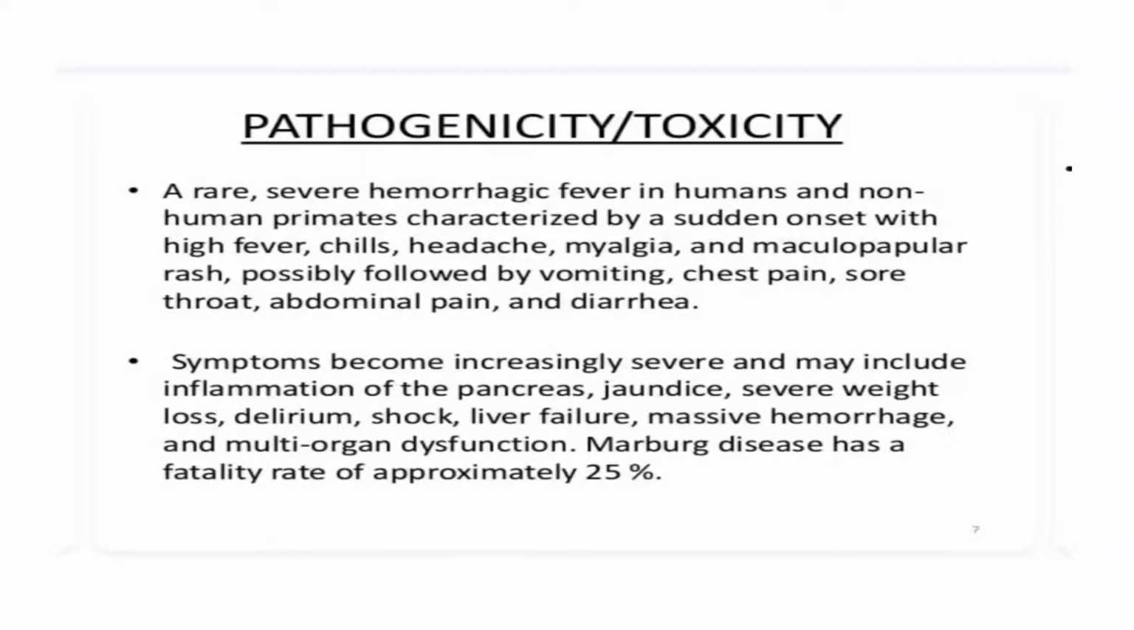Next, this is about pathogenicity or toxicity. A rare severe hemorrhagic fever in humans and non-human primates characterized by a sudden onset with a high fever, chills, headache, myalgia, and maculopapular rash, possibly followed by vomiting, chest pain, sore throat, abdominal pain, and even diarrhea. Symptoms become increasingly severe and may include inflammation of the pancreas, jaundice, severe weight loss, delirium, shock, liver failure, massive hemorrhage, and multi organ dysfunction. Marburg disease has a fatality rate of approximately 25%.